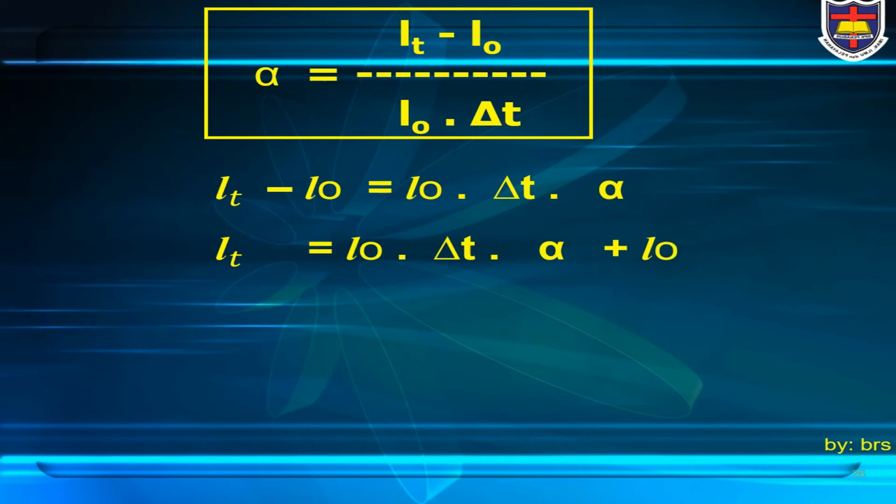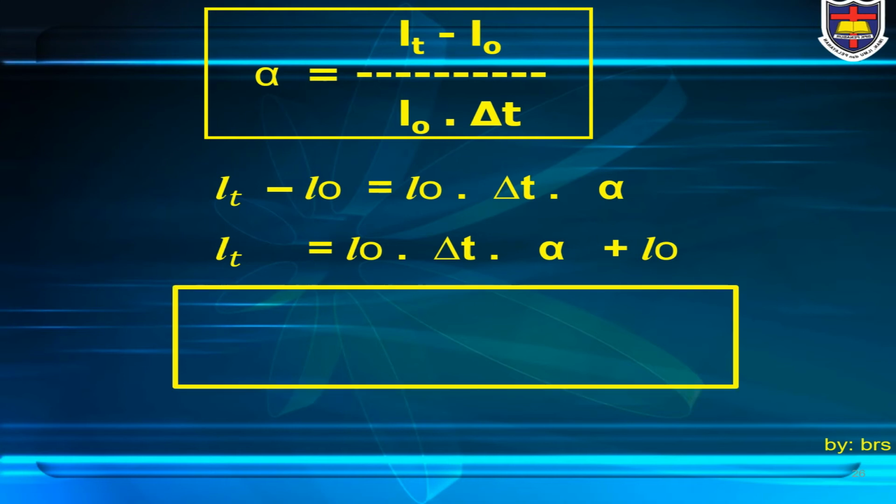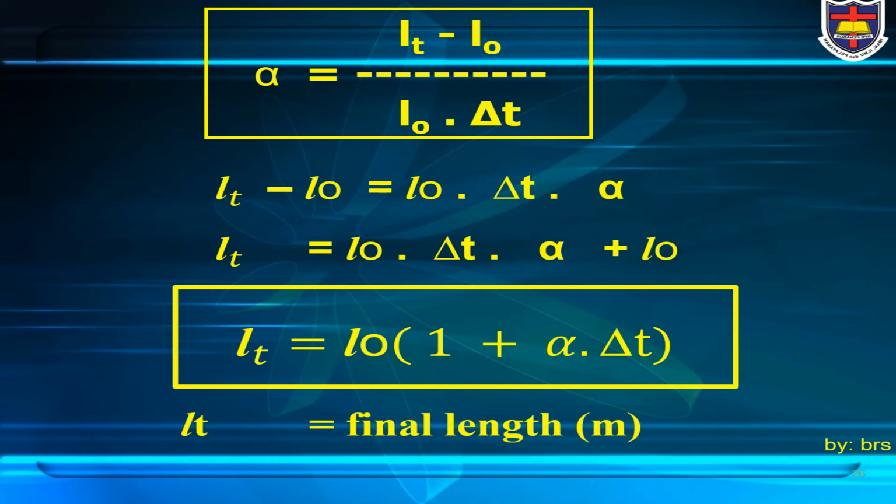So LT is L0 times delta T times alpha plus L0. So to find the final length of a substance after heating, LT equals L0 bracket 1 plus alpha times delta T, in which LT is the final length, the unit is meter.